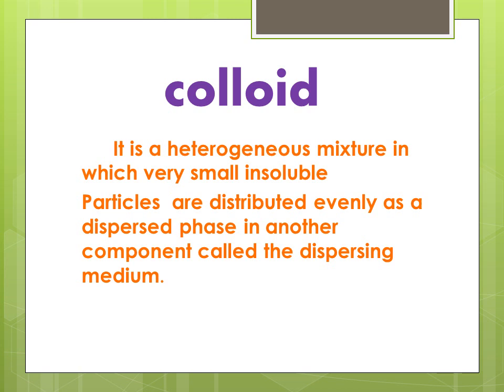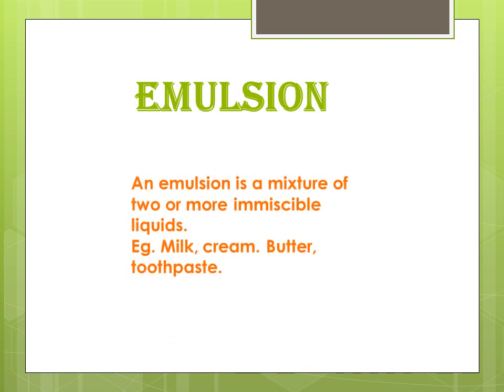A very common type of colloid is the emulsion. Let us see what an emulsion is. An emulsion is a mixture of two or more normally immiscible liquids.